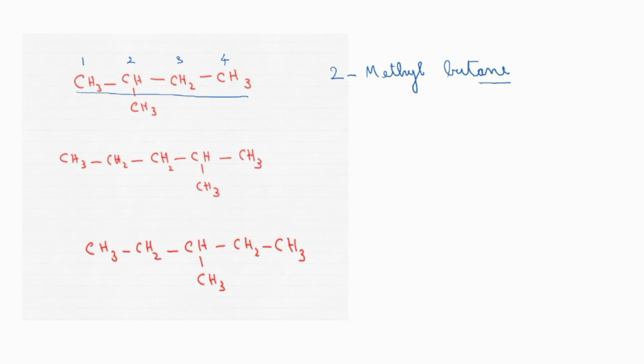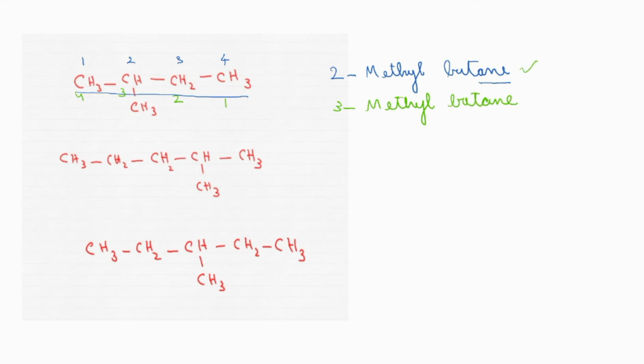Now, one more question is coming to mind. I don't want to number this compound from left to right. I want to number it from right to left. Now, what will be the name of the compound? The name of the compound will be 3-methyl butane. So the question is, which one is correct?